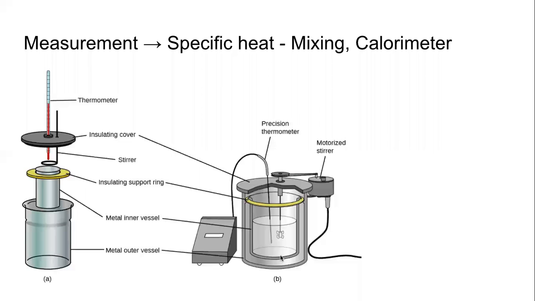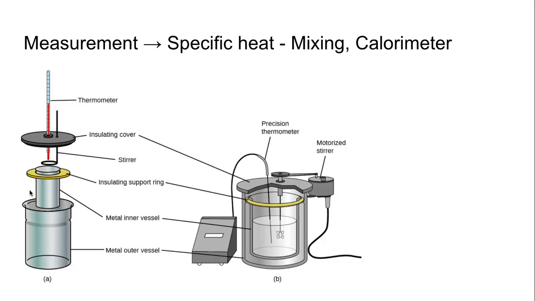And there is a stirrer. Stirrer means the one that stirs it. So whatever substance we want to measure the specific heat of, if you want to measure the specific heat of iron, we will take a hot iron and put it in the calorimeter. We will measure the different temperatures using the thermometers.